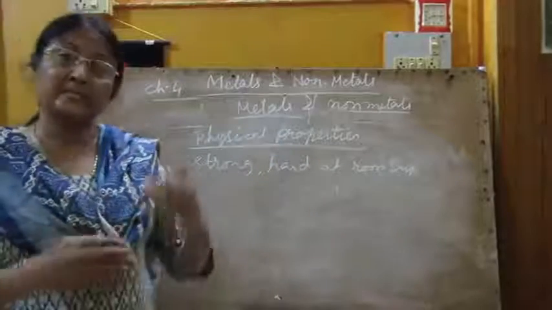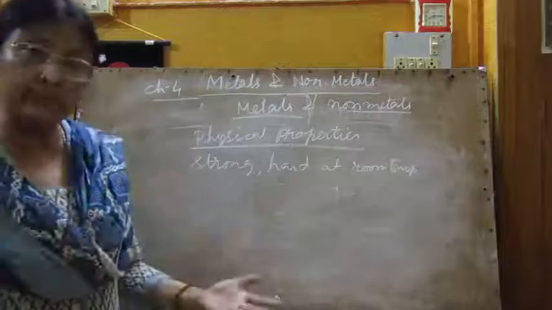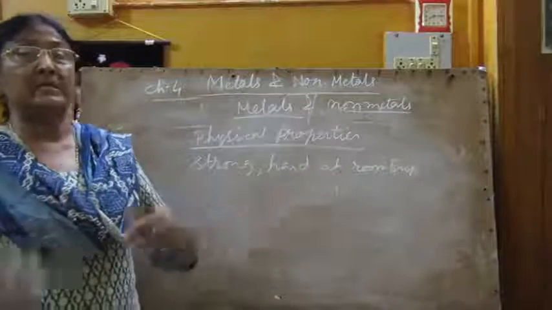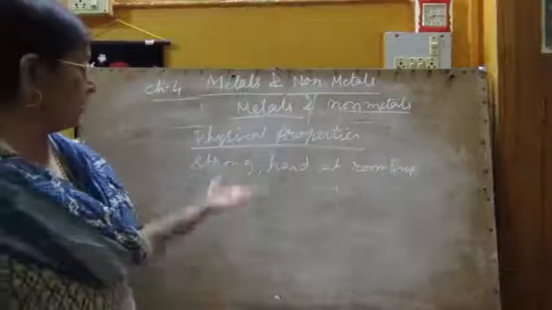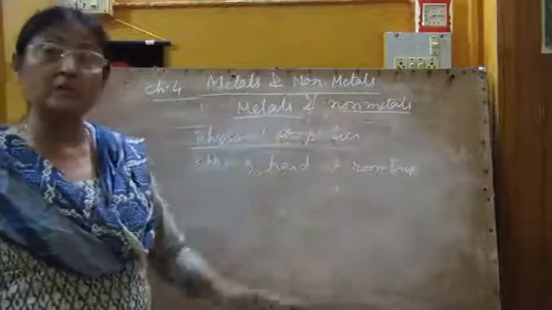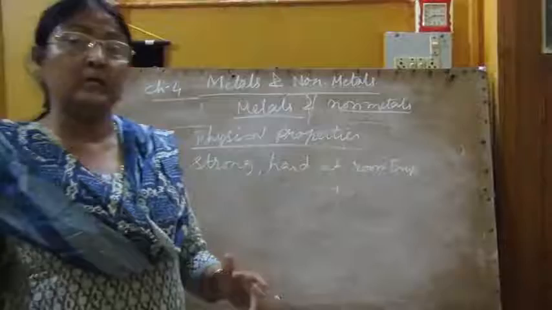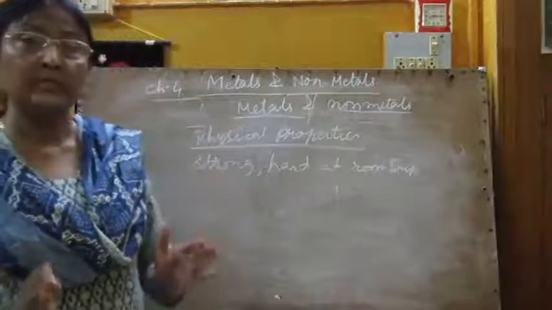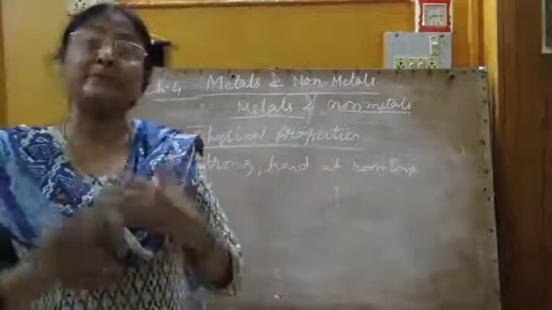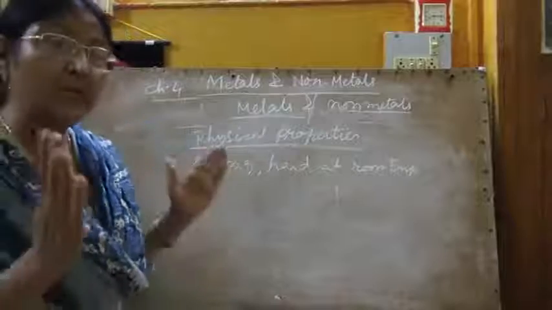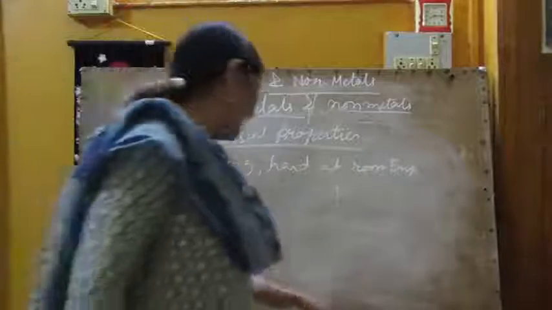Since metals are hard, strong and solid at normal room temperature, non-metals have just the opposite characteristics. Non-metals are not hard, not strong, not solid at room temperature. Most non-metals are in gaseous form or liquid.